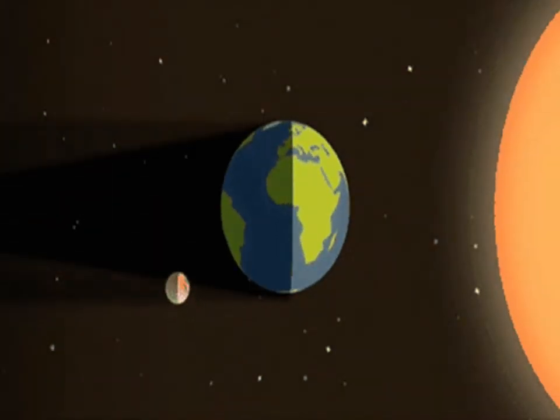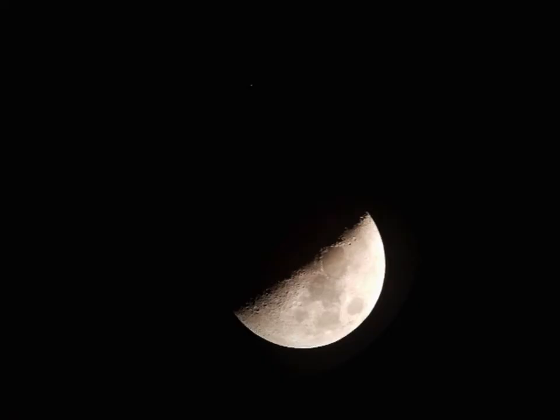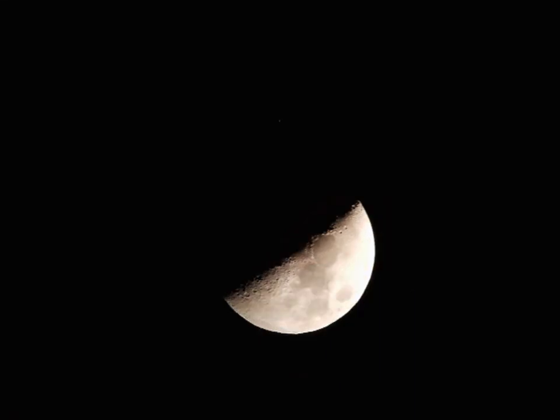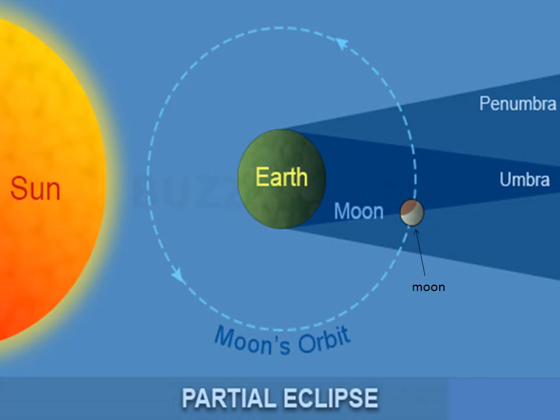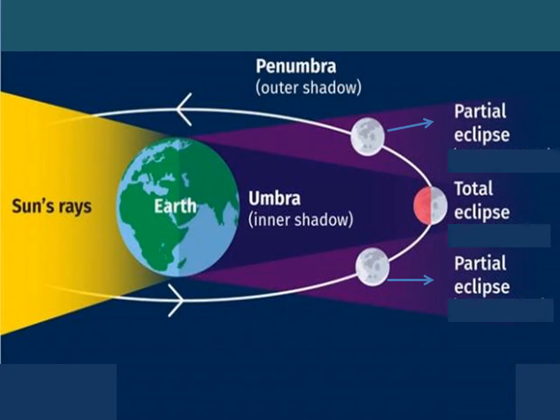Next, we have partial lunar eclipse. In this type of lunar eclipse, the earth's umbral shadow covers only a part of the moon. In partial lunar eclipse, the shape of the moon is dependent on the alignment of the sun, earth and the moon. The shadowed part of the lunar surface can be dark red or rust or charcoal grey in color.